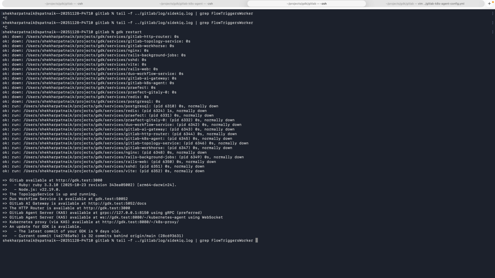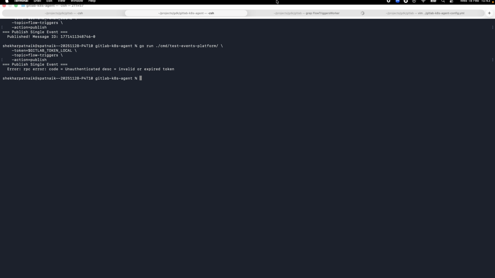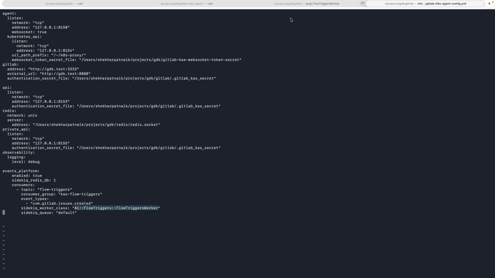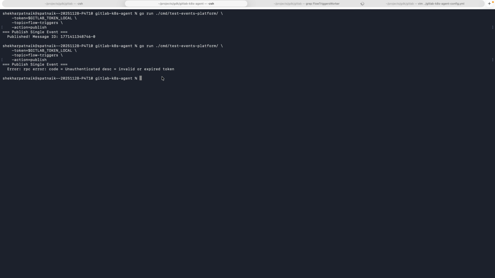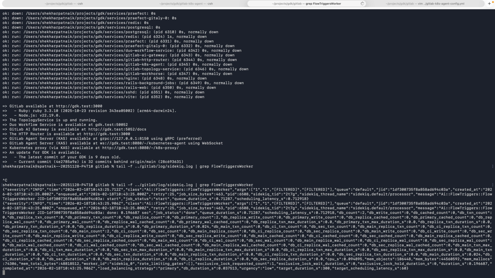Okay, so let me try this again, and then if I go ahead and publish, we should hopefully be able to see. This was working a few seconds ago. We should hopefully be able to see the job come through. Ooh, okay, let's try this again. Now it's published. So now if I go here, you can see that event came through. This is the cloud event that came through and triggered off a Rails job, right?